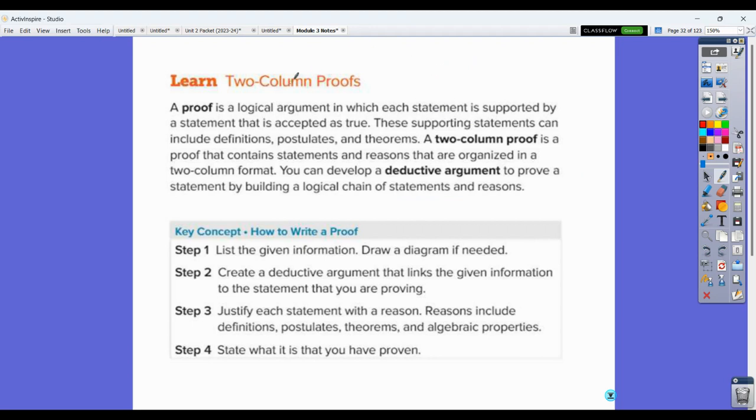So we're going to talk about a lot of stuff with proofs. A proof is just a logical argument in which each statement is supported by a statement that is accepted as true. So we're going to have what are considered statements, and then we are going to have what are considered reasons for each of those statements. As we go, we will talk about a lot of different ways to prove, but two-column proof tends to be kind of the go-to way to do it.